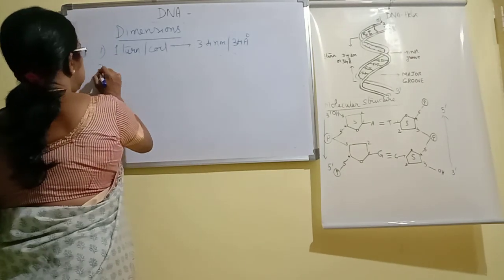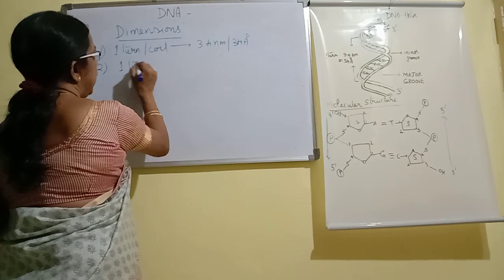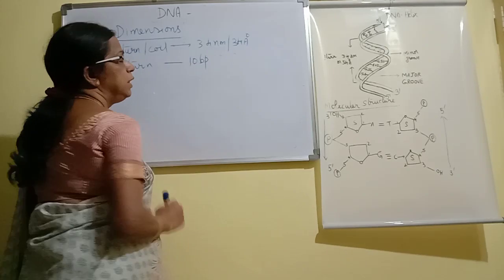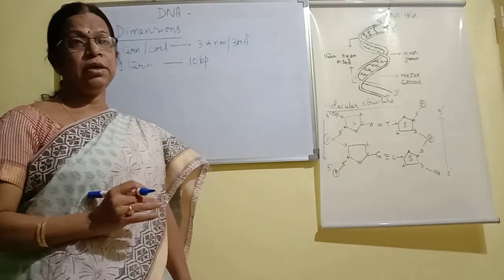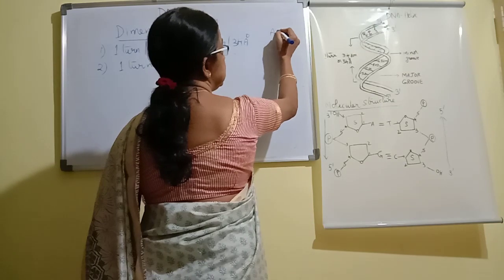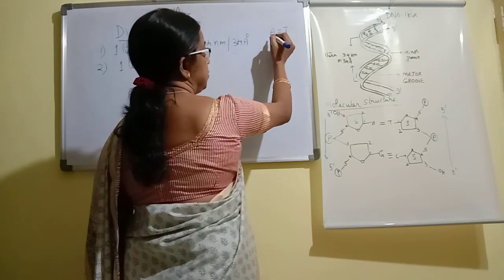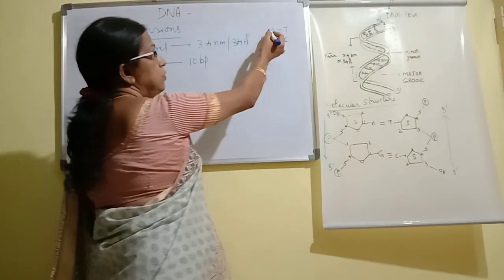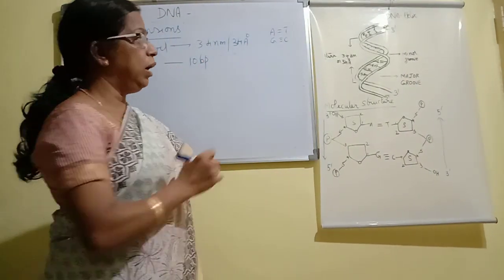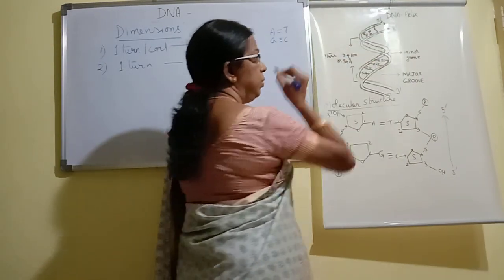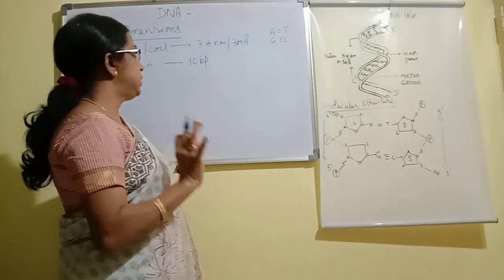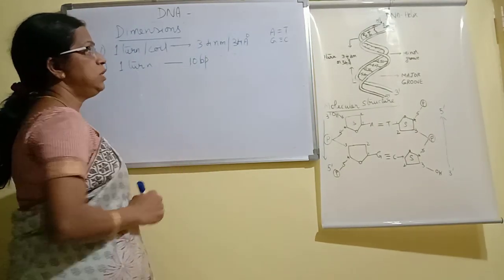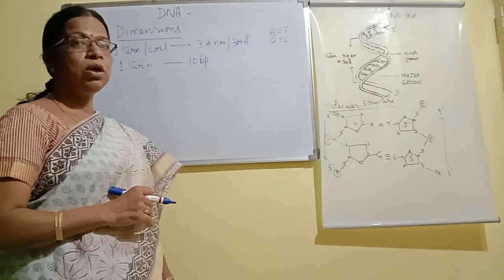Now in this one turn, we find that one turn consists of 10 base pairs. Base pair means, as we already discussed, adenine and thymine form one base pair. Similarly, guanine and cytosine form another base pair. In this way, if we count from here to here, there will be a total of 10 base pairs present. So in one turn, there will be 10 base pairs. And the length of one turn is 3.4 nanometers or 34 angstroms.